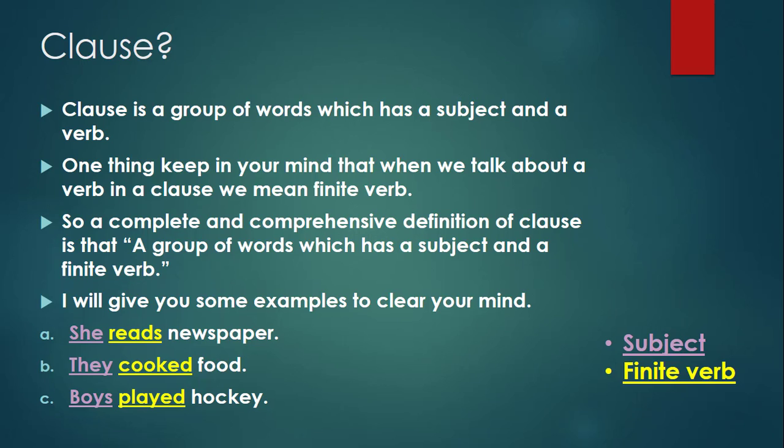In this sentence, we also have a subject and a finite verb. They, subject, and cooked is a finite verb. Sentence number C: boys played hockey. Boys, subject, played, finite verb. In these sentences, newspaper, food, and hockey are all objects.